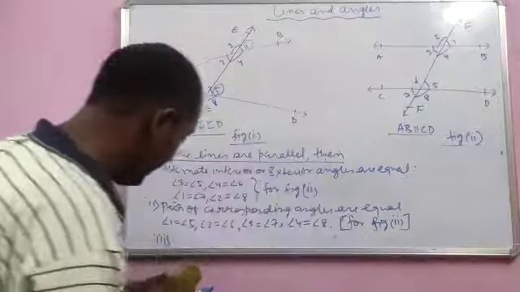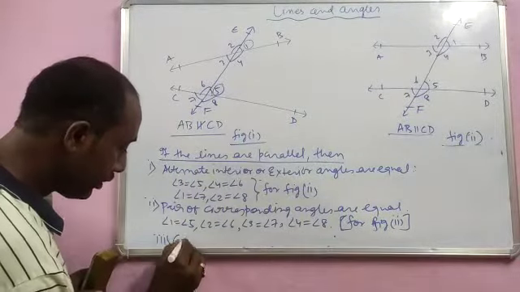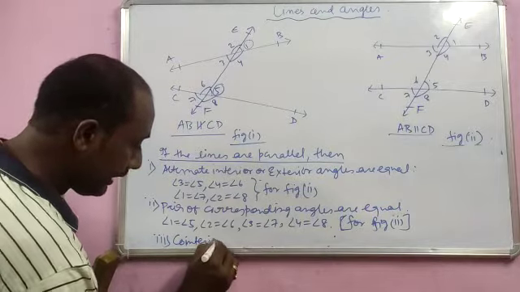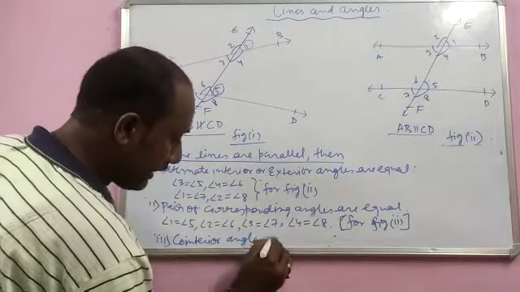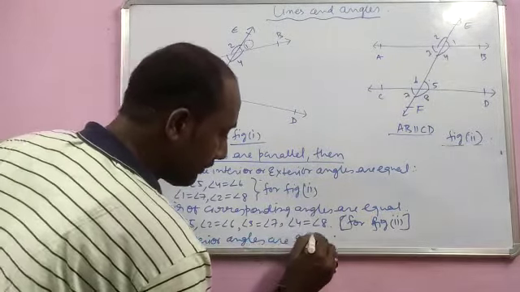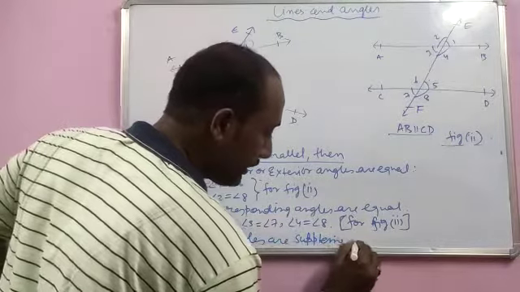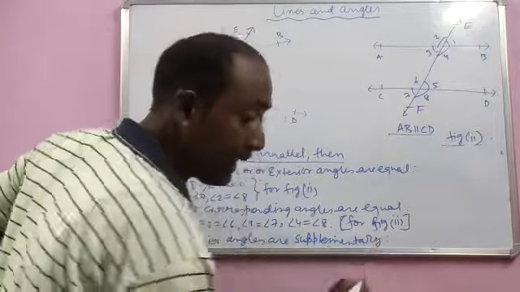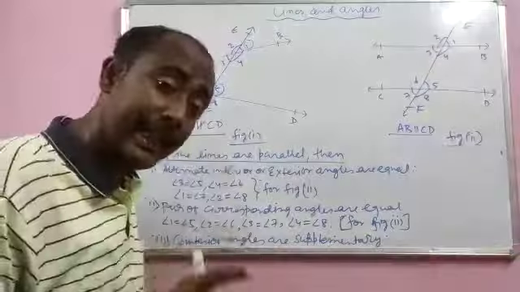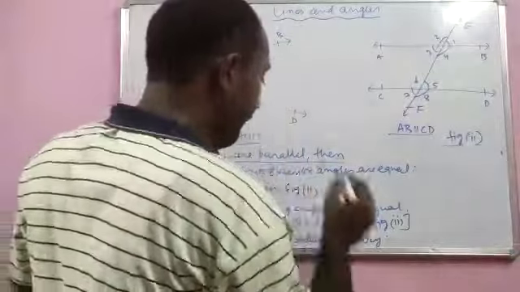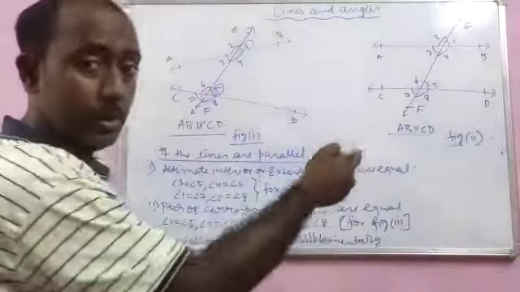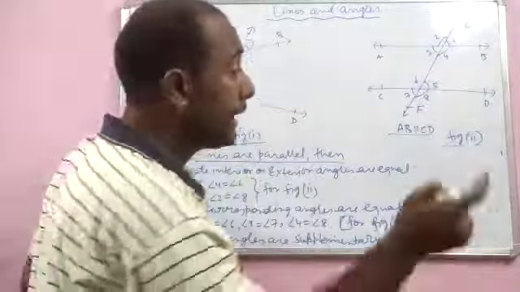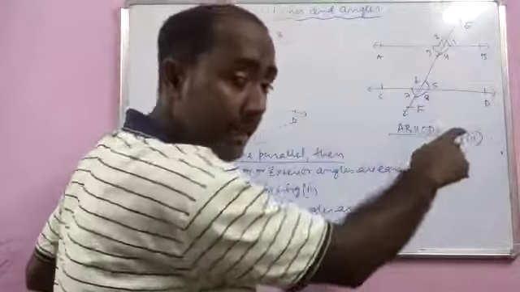So here we will write that co-interior angles are supplementary. Supplementary means the sum of the co-interior angles will be equal to 180 degrees. So here 4 and 5 are the co-interior angles, which will be equal to 180 degrees for this case because the lines are parallel.